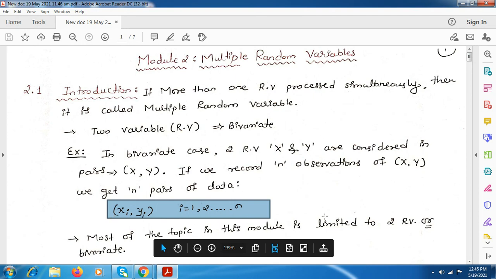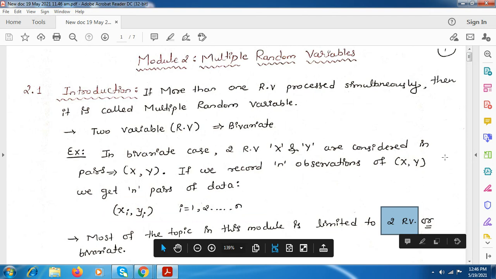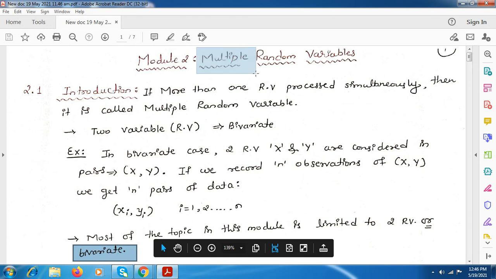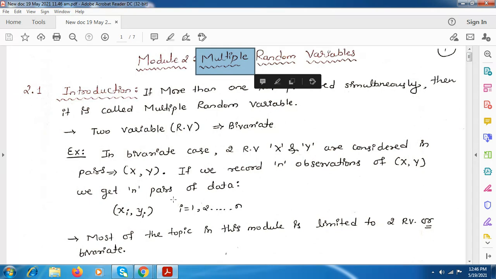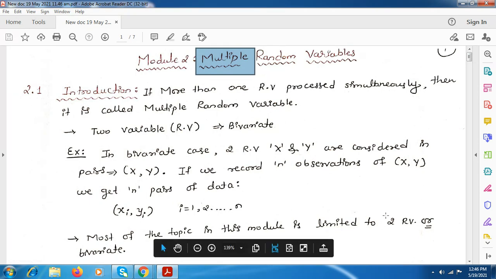This module is limited to only two random variables, or bivariate. The name is multiple random variable, but most of the topics here consider only two random variables, not more than two. This concept can be extended to any number of random variables.